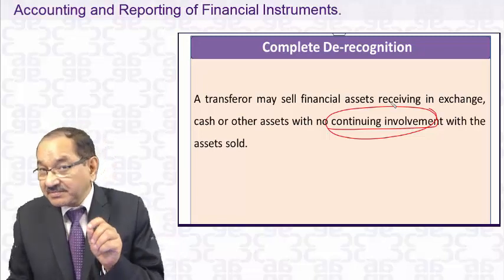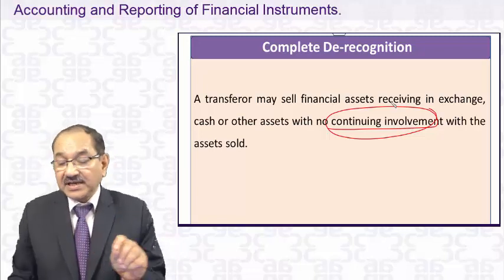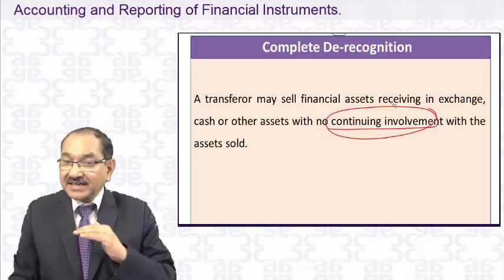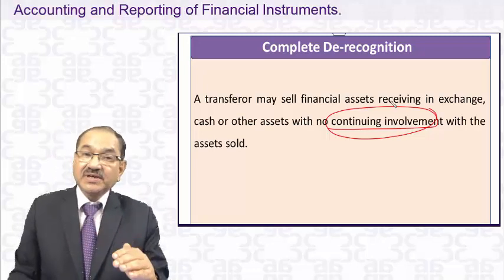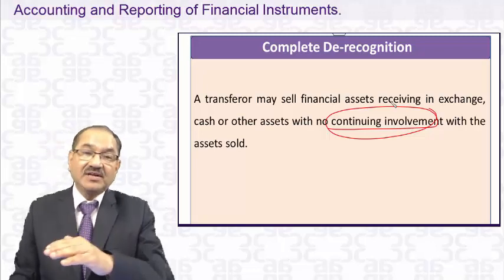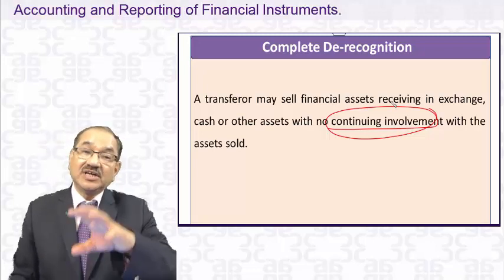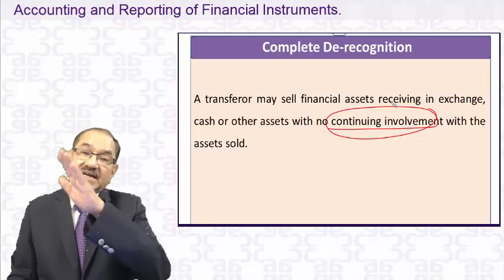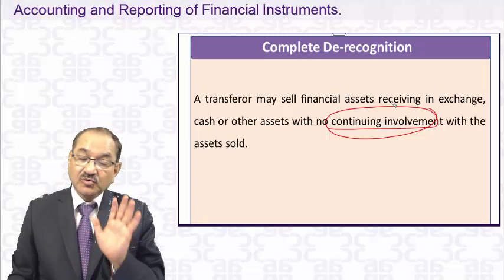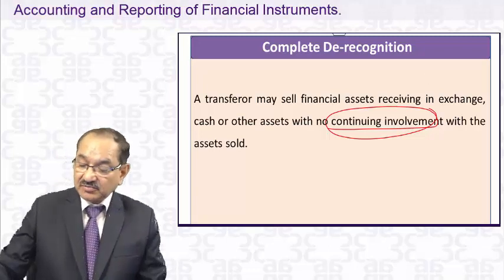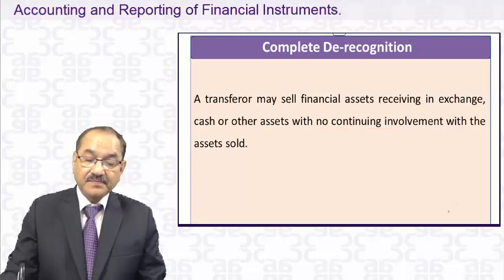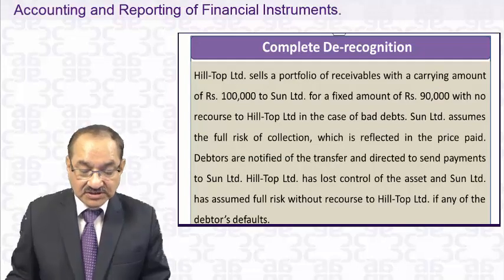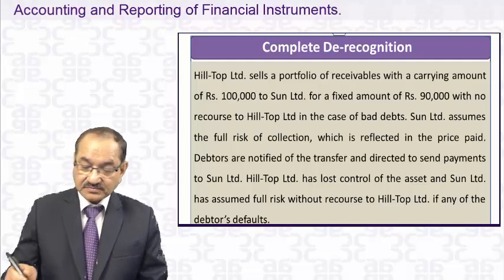But if there is continuing involvement with that, no derecognition. You might have sold it, but there is some condition attached that you will get this much of money this way or that way. If there are certain conditions and your cash flow increases or decreases because of those conditions which will be decided in the future, then you cannot do the complete derecognition of those financial assets. So these are the examples of the derecognition of financial assets.